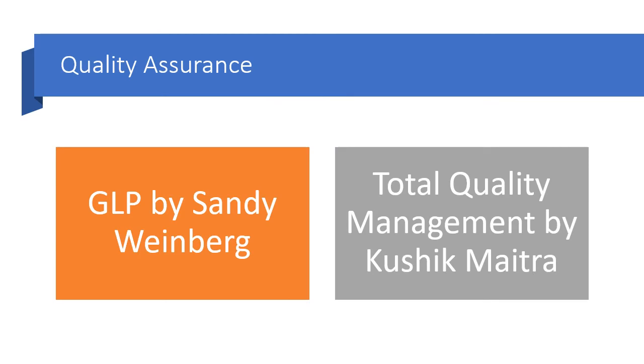Next, we have quality assurance. Quality assurance is a subject that is introduced for the first time in the PCI syllabus. You need to learn about validation, quality control, quality assurance, good manufacturing practices, etc. So you'll get an idea about GLP, calibration, SOPs, and how exactly the industry works. So basically, you have good books by PCI, Manoj sir's book, but these are the two books that are actually good.